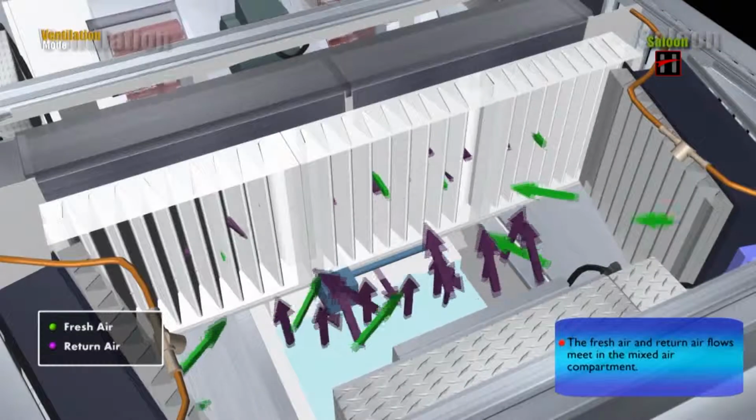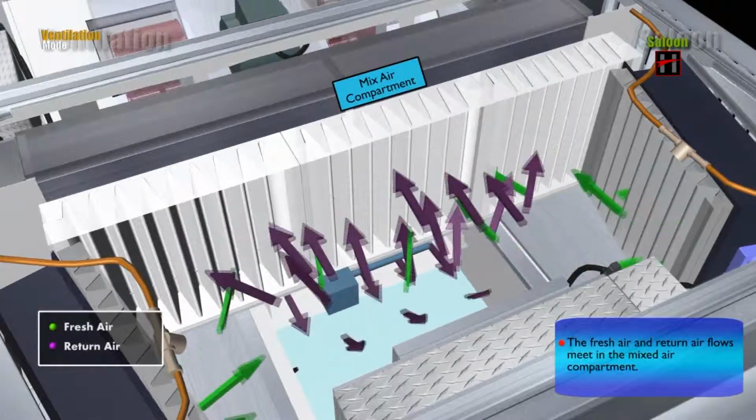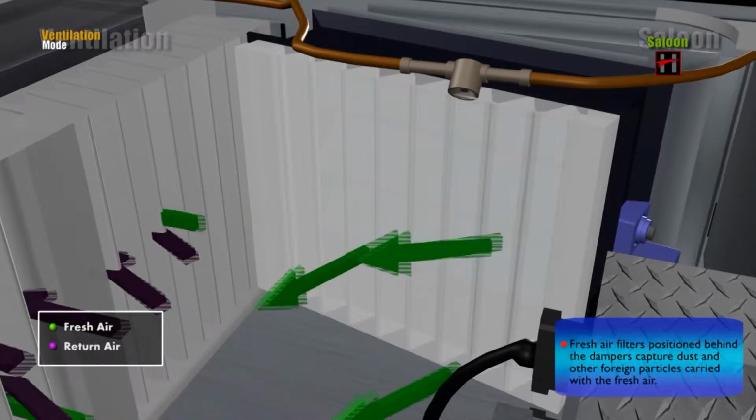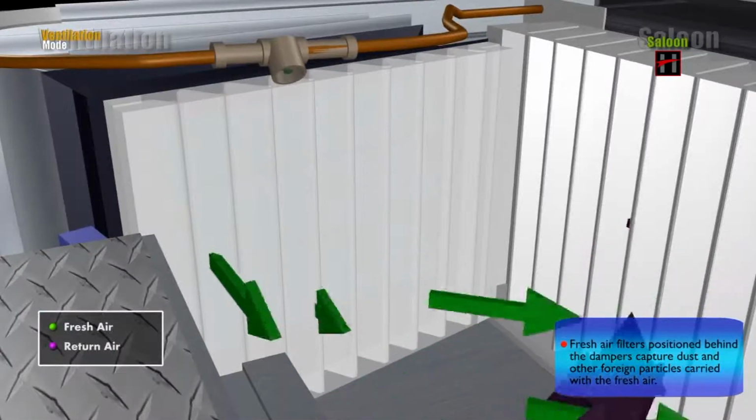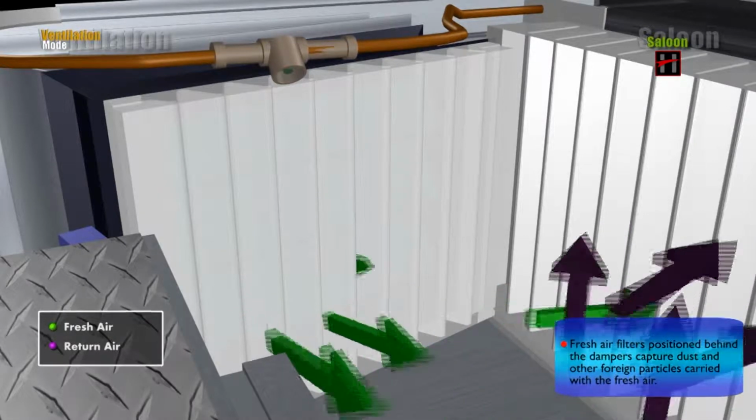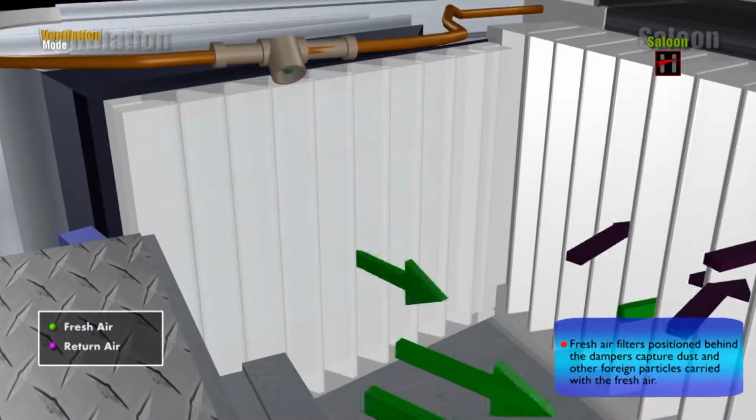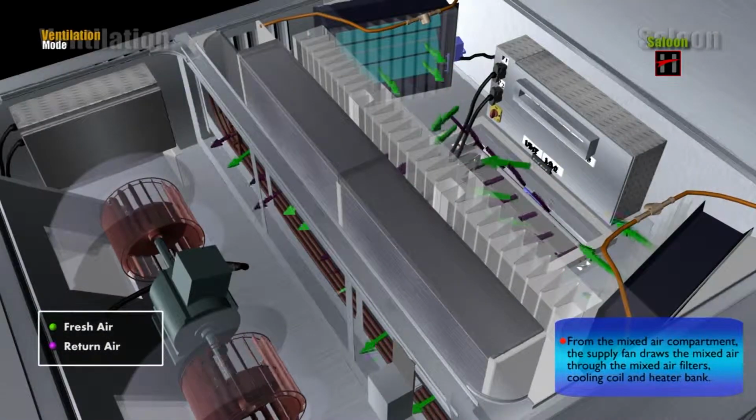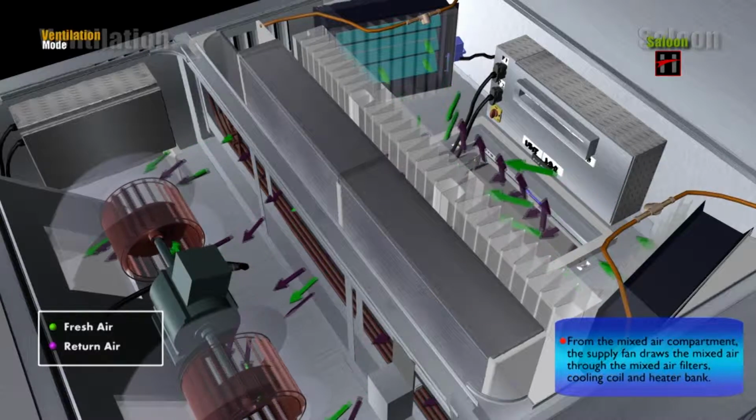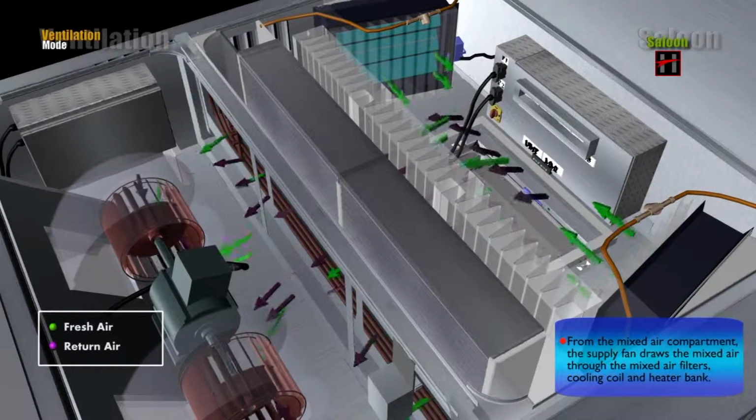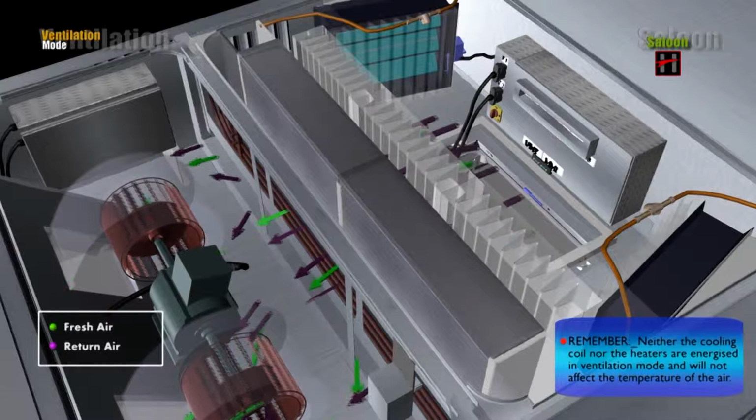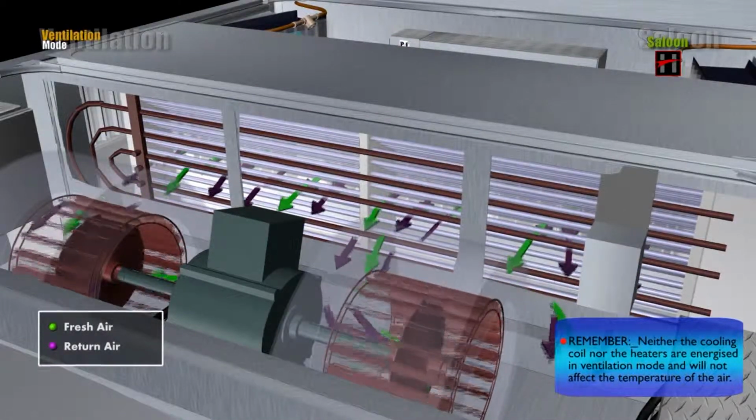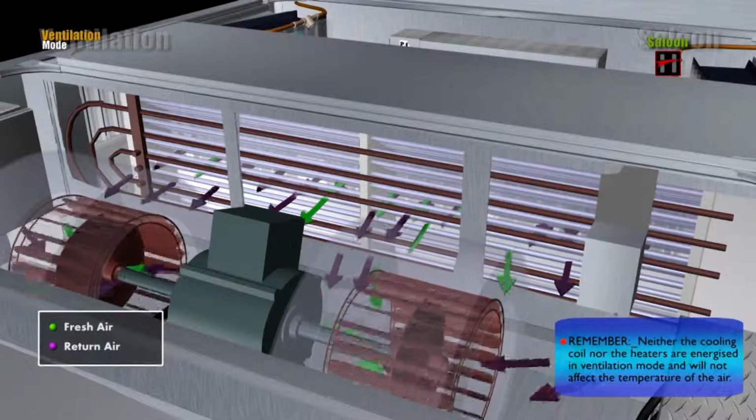The fresh air and return air flows meet in the mixed air compartment. Fresh air filters positioned behind the dampers capture dust and other foreign particles carried with the fresh air. From the mixed air compartment, the supply fan draws the mixed air through the mixed air filters, cooling coil, and the heater bank. Remember, neither the cooling coil nor the heaters are energized in ventilation mode and will not affect the temperature of the air.